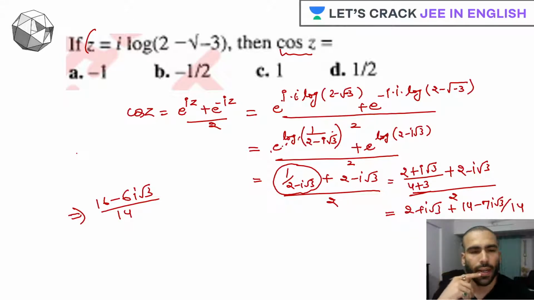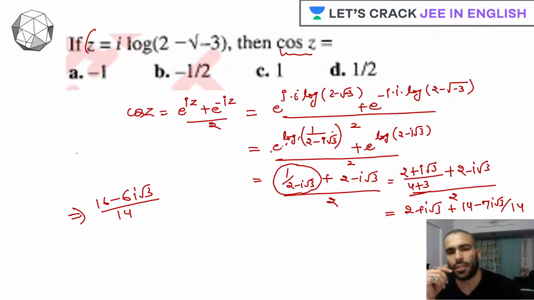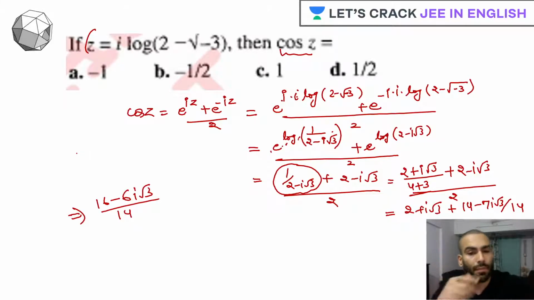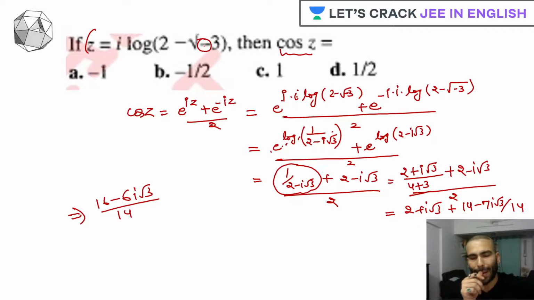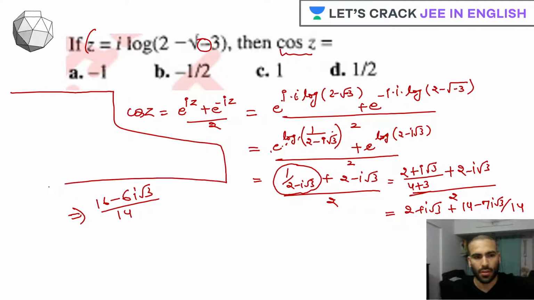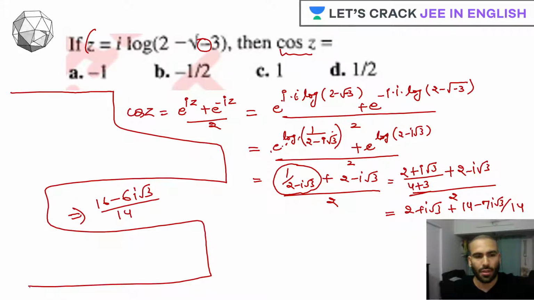So I think there is some problem with the question, some mistake with the question for sure. Here we can't have this root minus 3. Let's try it out for root 3.